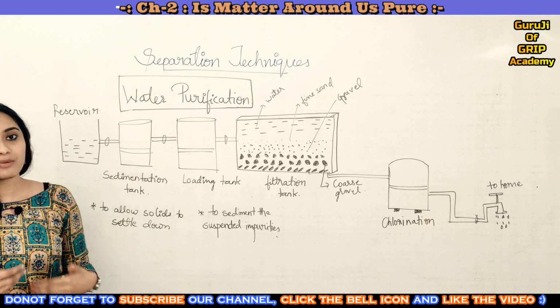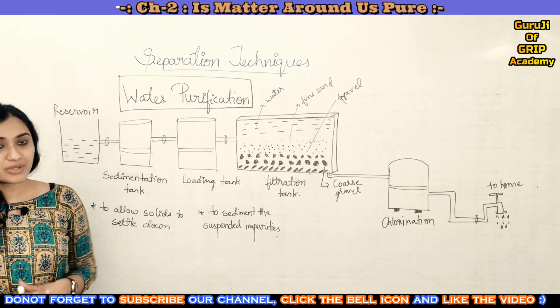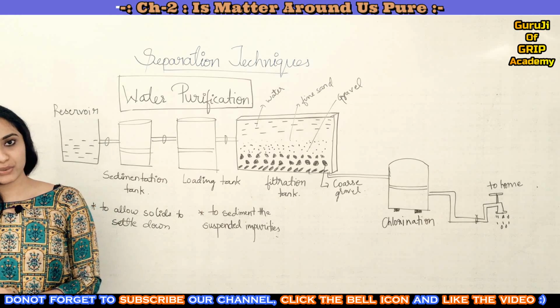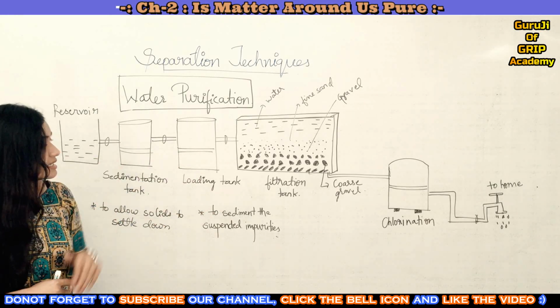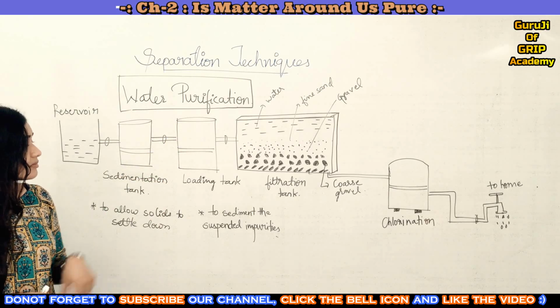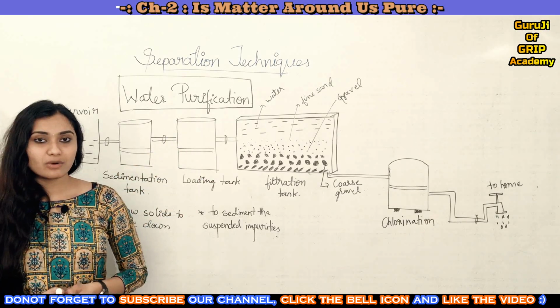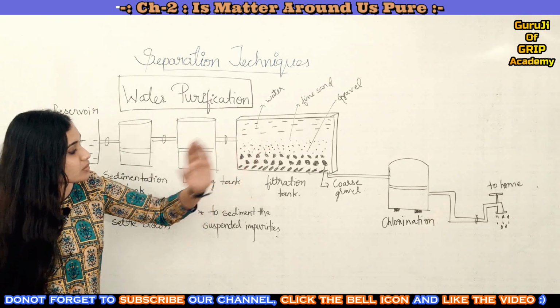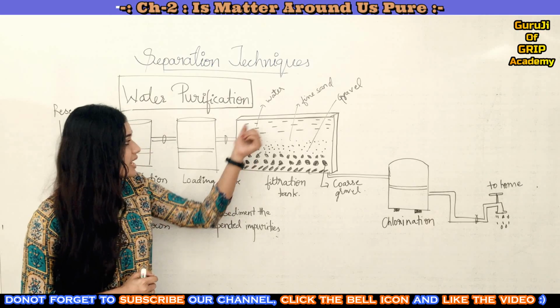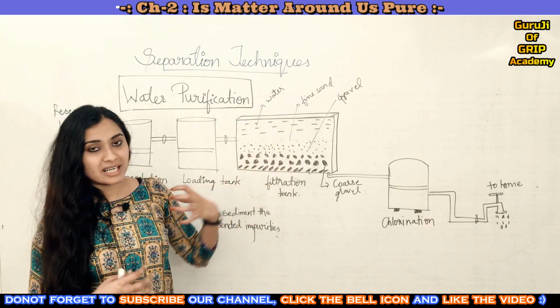What happens in the loading tank? It again helps to sediment the suspended impurities. All the suspended impurities settle down in this loading tank. After that, the water is transferred from the loading tank to the filtration tank, where the filtration happens.